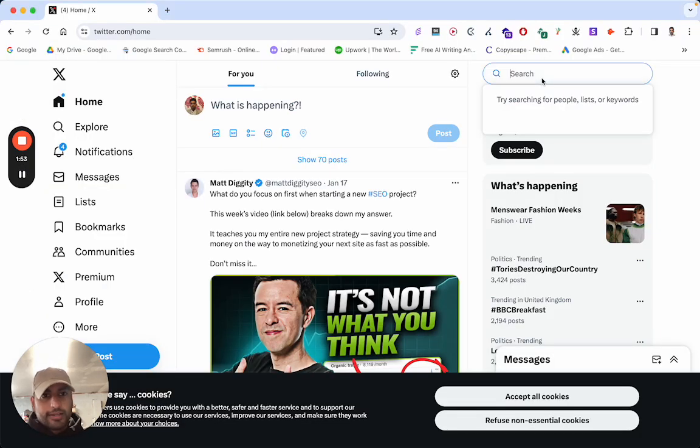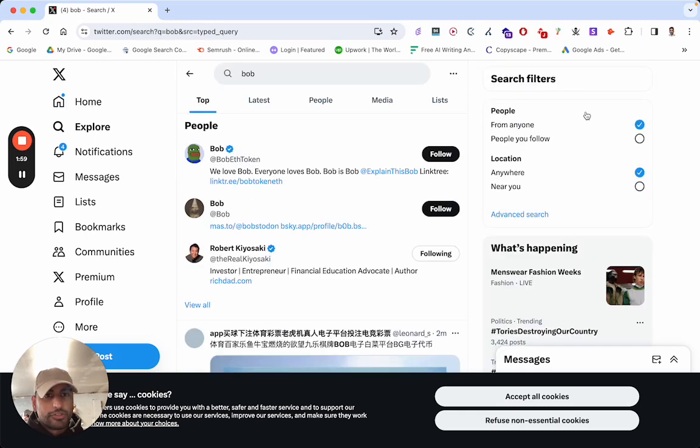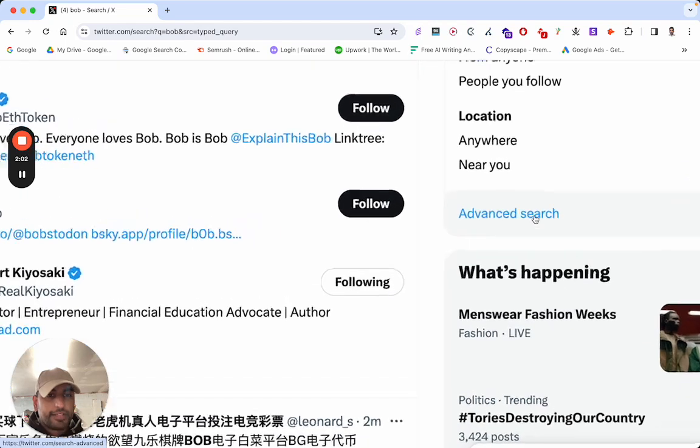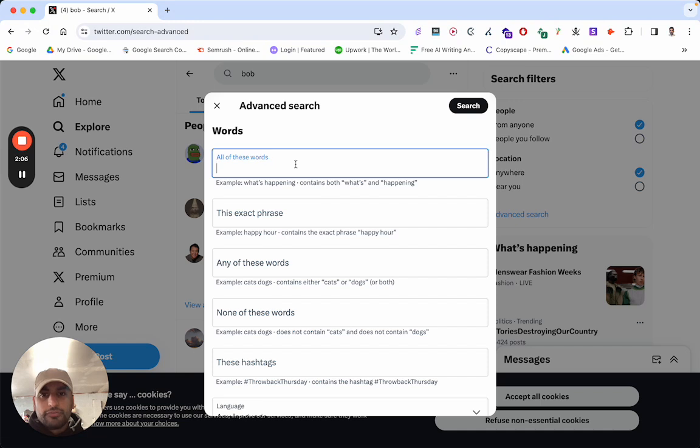So here I am on X. Go to the search bar and just type anything in. I'm just going to say Bob. Type this in. Okay, search filters, as you can see here. Just click on advanced search. Guess what we're going to go for? You can go for whatever niche you're in. I'm just going to use anime as an example. So, anime blog. And again, you can change that to whichever space you're in. Hit search.